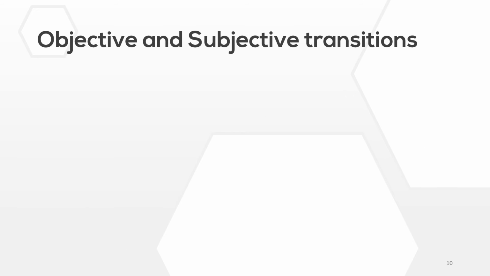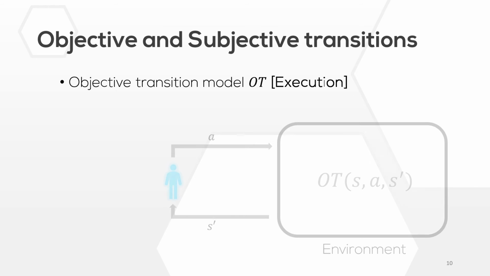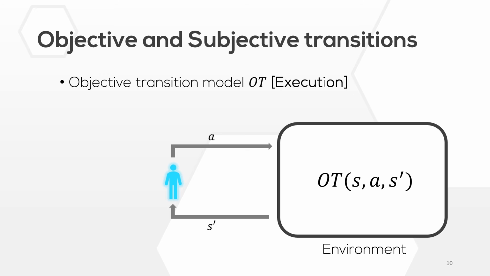RepNet-MDPs distinguish between two types of transitions: objective transitions and subjective transitions. Let's explain the difference. The objective transition model describes the actual rules of the environment. In other words, it describes the usual transition probabilities we know from standard MDPs. When an action is applied to the environment, the transitions of the environment are dictated by this transition model.